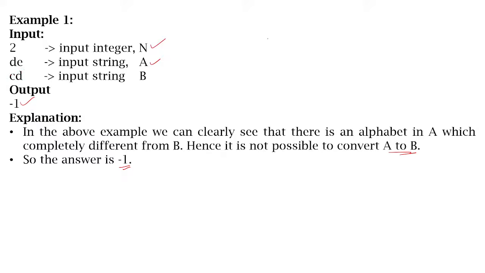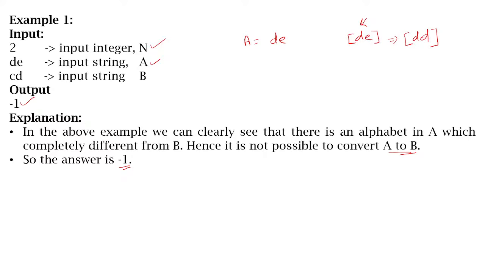Now from the previous example, if we select a subset from string A here, since there are only 2 characters, the subset becomes DE. What is the smallest character in this? D is the smallest character. Now replace all other characters with D. Then your new subset becomes DD.